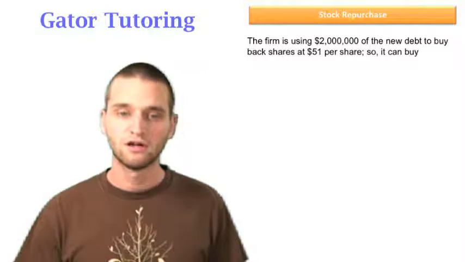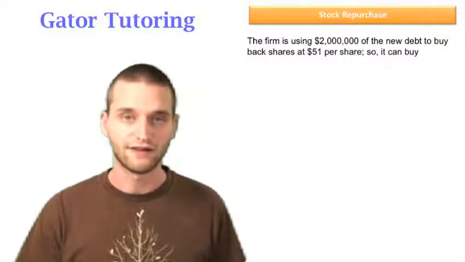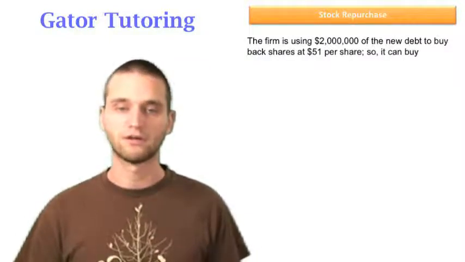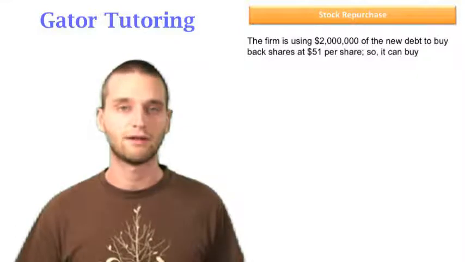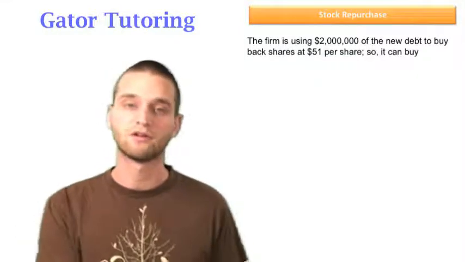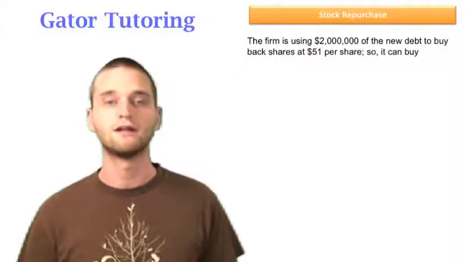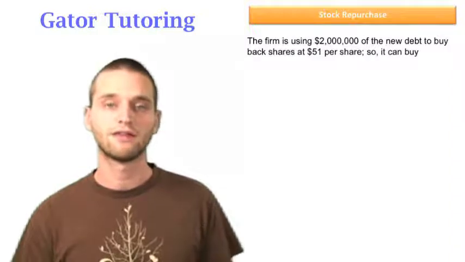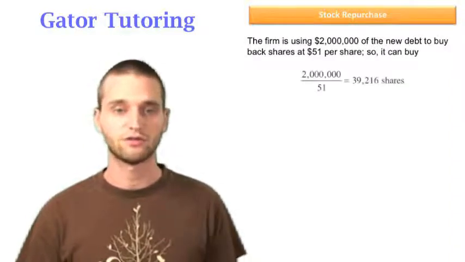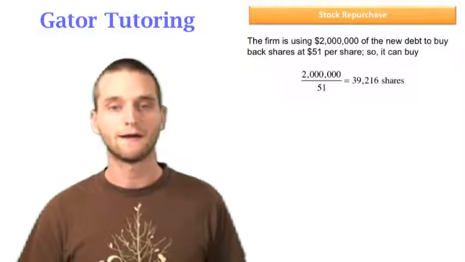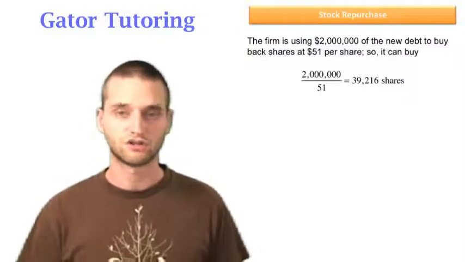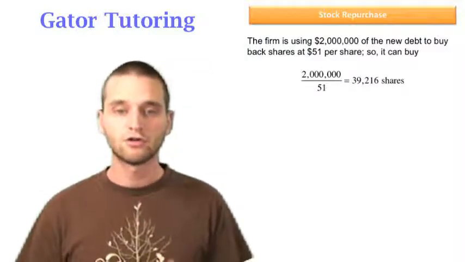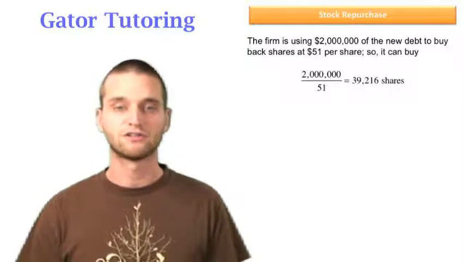Well, the firm is using $2 million of the new $3 million of debt that it issued to buy back the stock, but it has to pay the $51 per share, again, because the investors are anticipating this decision. Remember, the other $1 million of the $3 million of debt that it issued went to buying back $1 million of the old debt. So we're left with $2 million that the firm is going to spend on shares at a price of $51 per share. That means they're going to be able to buy back about 39,216 shares. We just get that by dividing the $2 million by the price per share of $51. So they're going to buy back 39,216 shares.